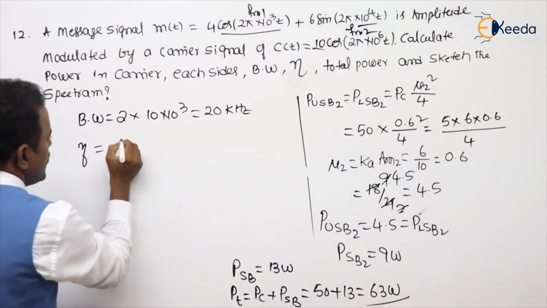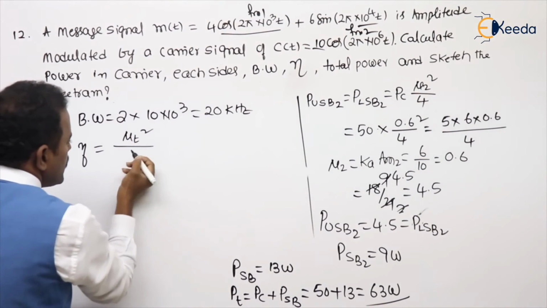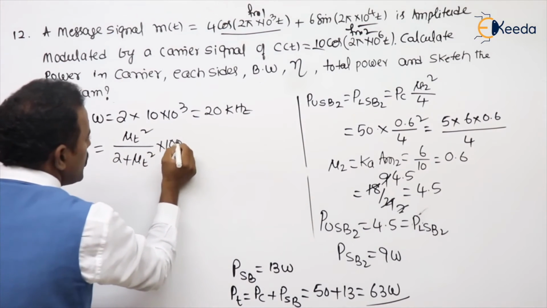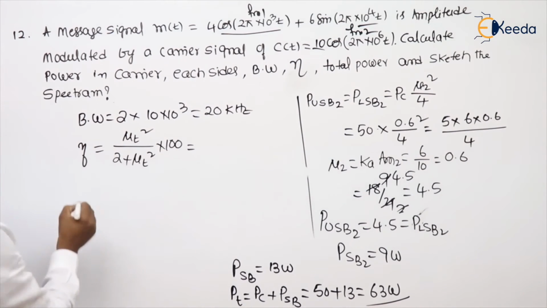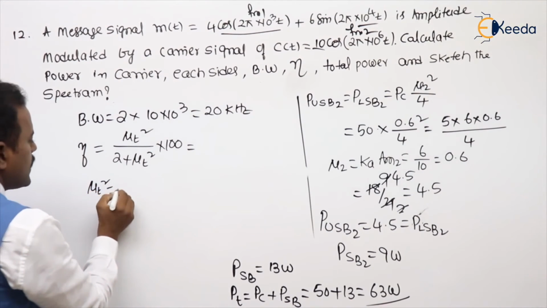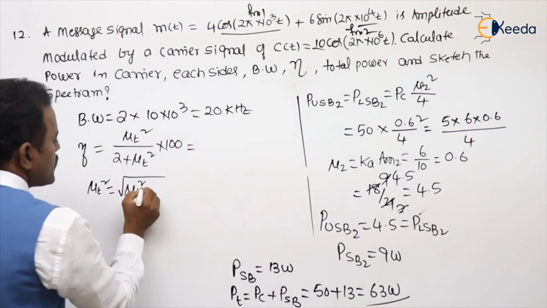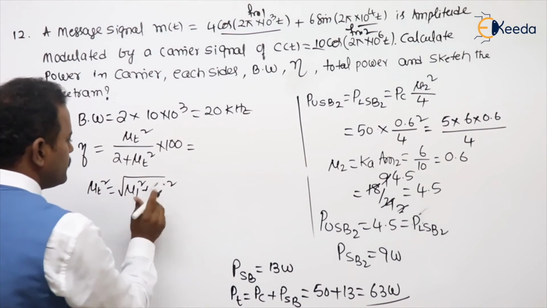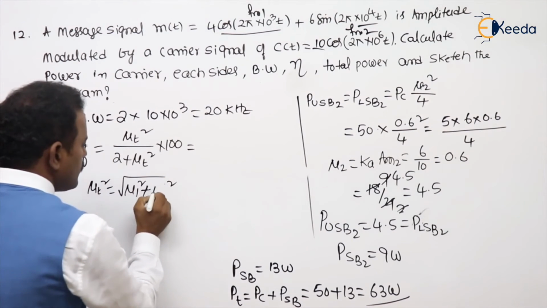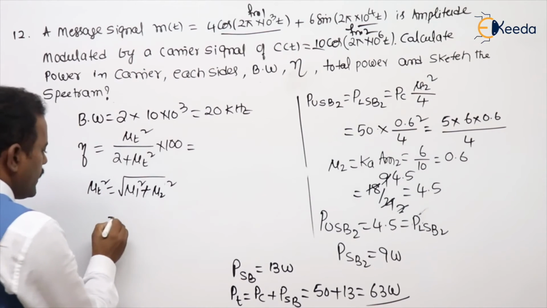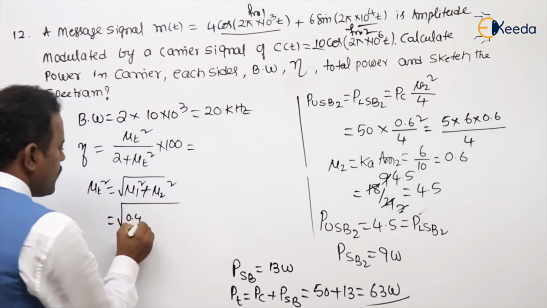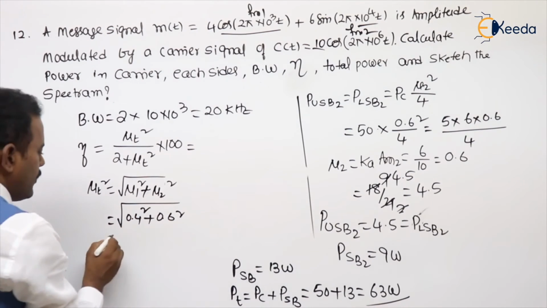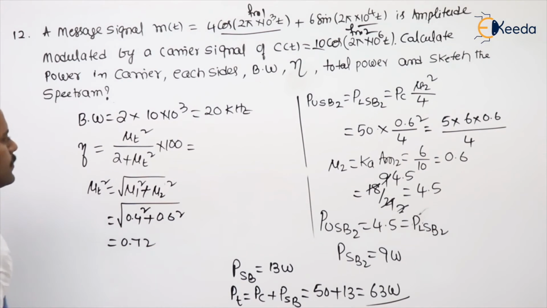What about the efficiency? It is a multi-tone. Mu t square by 2 plus mu t square, percentage means into 100. What is mu t square? Mu t square is nothing but root of mu1 square plus mu2 square. Mu1 is given 0.4 square plus 0.6 square. Then it will be 0.72.